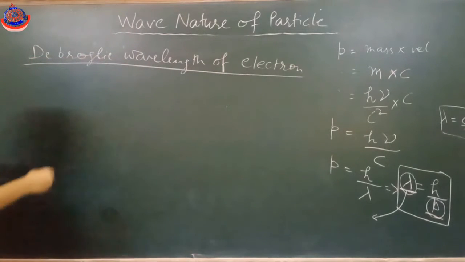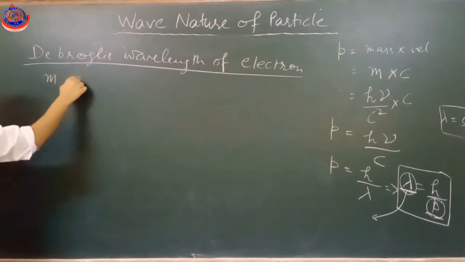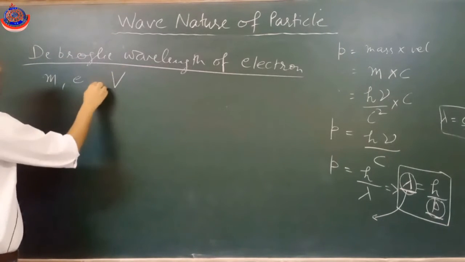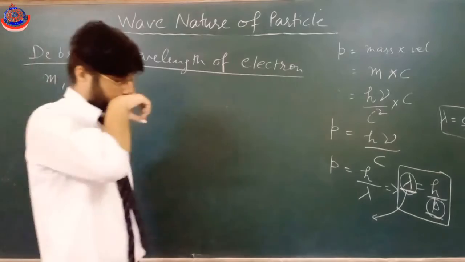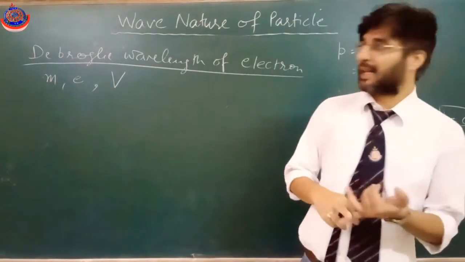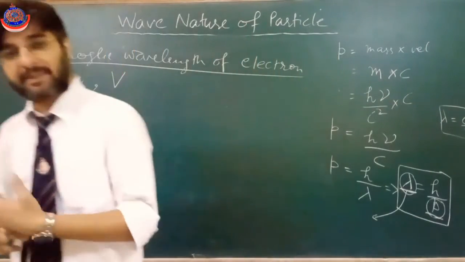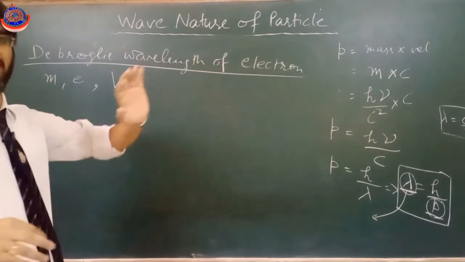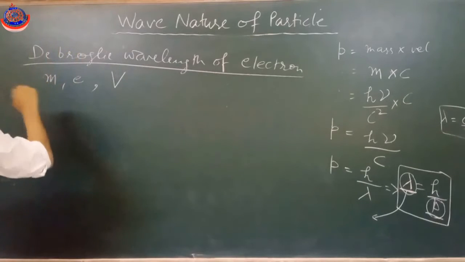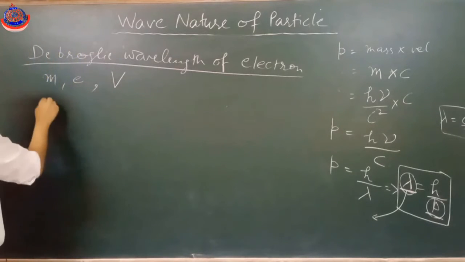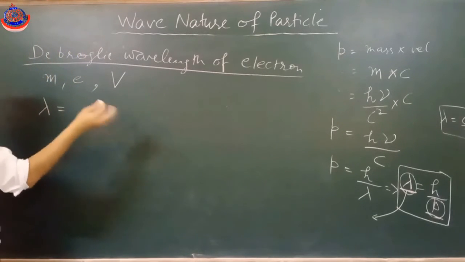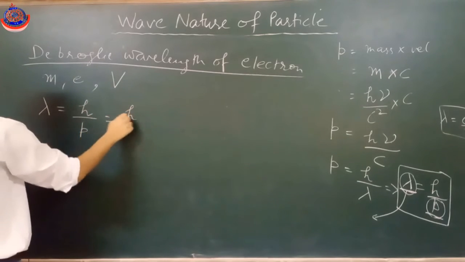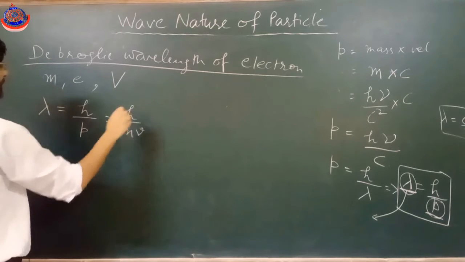Suppose there is an electron of mass m and charge e, and it is accelerated through a potential difference V. The mass we know, the charge of the electron we know, the potential difference we know, which we have applied to accelerate that electron. So the expression for de Broglie wavelength we have already derived: h by p, or we can say h by m into v.